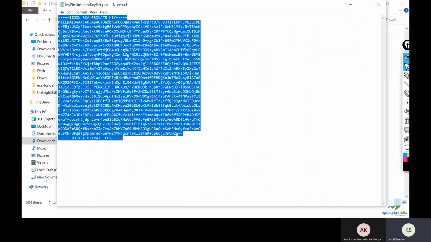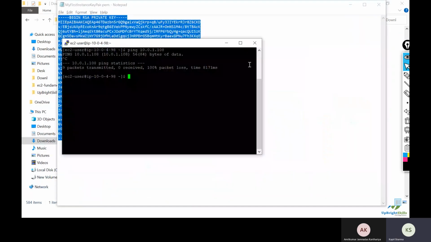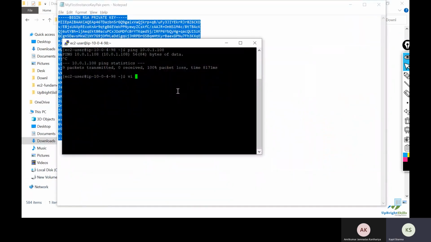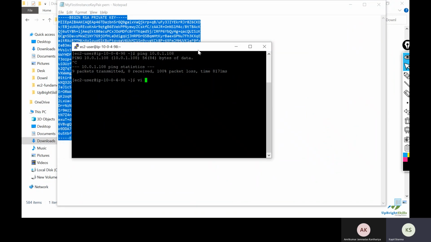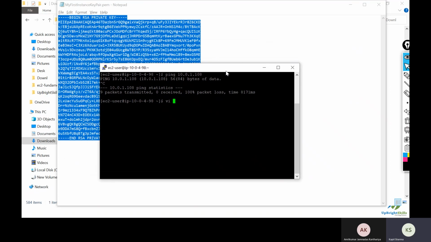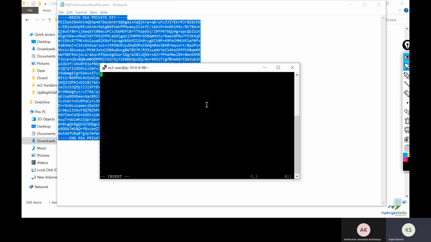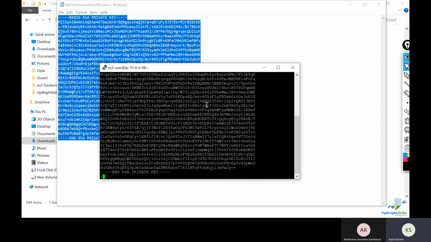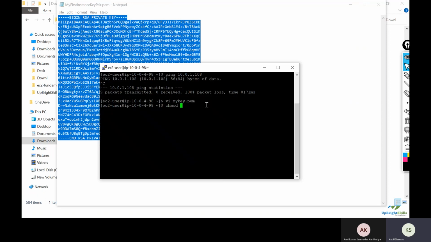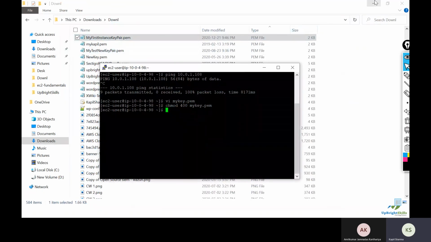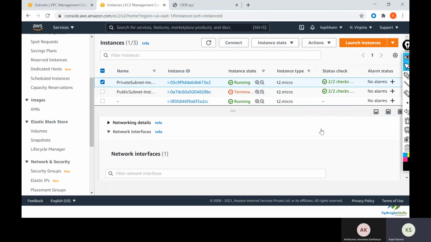I edit, copy the PEM file, and I will create it. This is not a good practice, to paste your PPK file or PEM file in EC2 instances, but I'm doing this just for the practical. My key.pem file, and I'm just pasting the content. Okay, let me change the permission: chmod 400 mykey.pem.